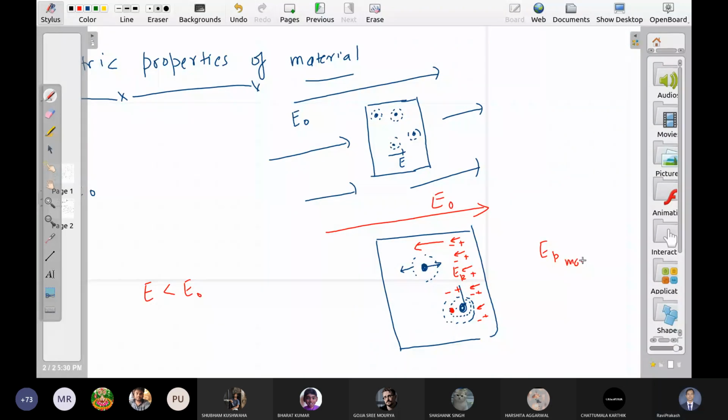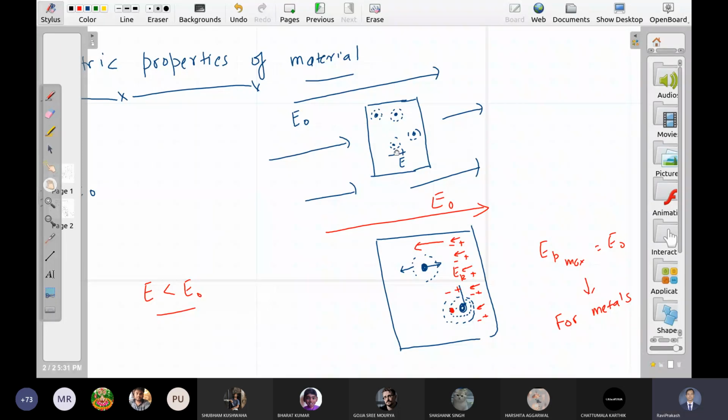When does this happen? For metals, right? Where conductivity is infinite. That is why in metals, electric field inside is zero. If you have some finite conductivity, then you will have some finite electric field, but it will always be less than applied field. So this is all, nothing new.